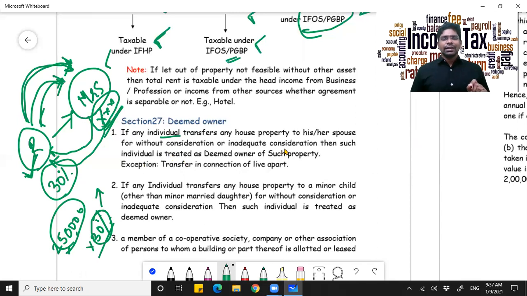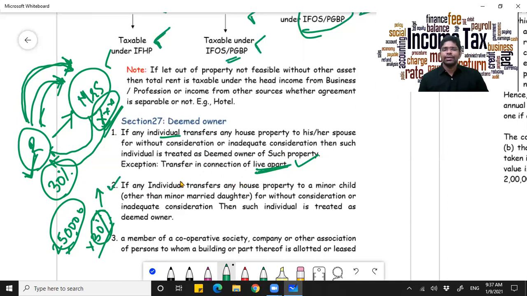In that particular scenario, he doesn't take any consideration, but in that case the asset which is transferred shall be treated as the asset of Mrs. Rahul only, and the income also will be treated and taxed in the hands of his wife only. Okay, if there is any agreement to live apart, it may be breakup, it may be anything.